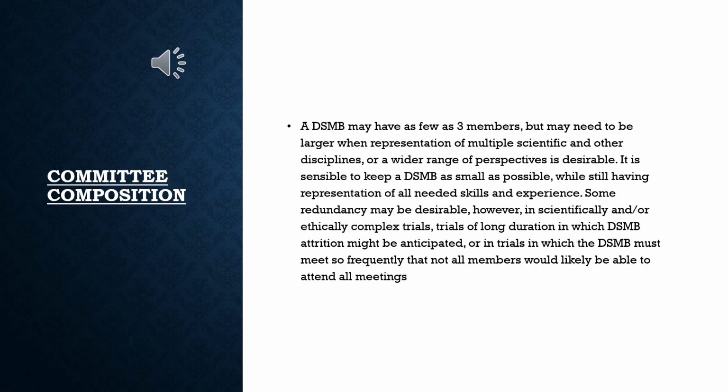So talking about the committee composition, a DSMB may have as few as 3 members, but may need to be larger when representation of multiple scientific disciplines or a wider range of perspectives is desirable. When the trial is of long duration, it is better that the committee has fewer members, because many of them could not attend the meetings for a long time. So the fewer the members in the committee, the better.